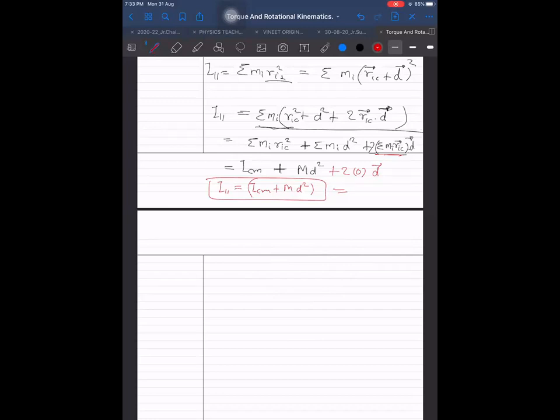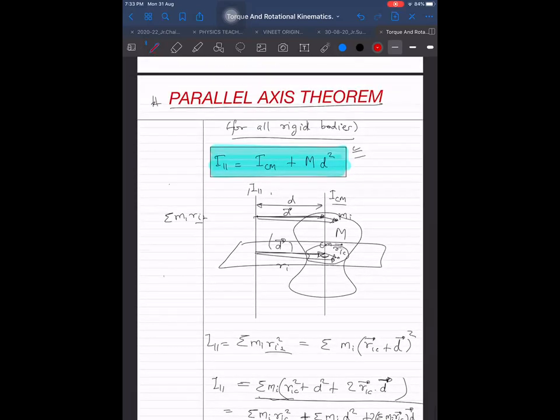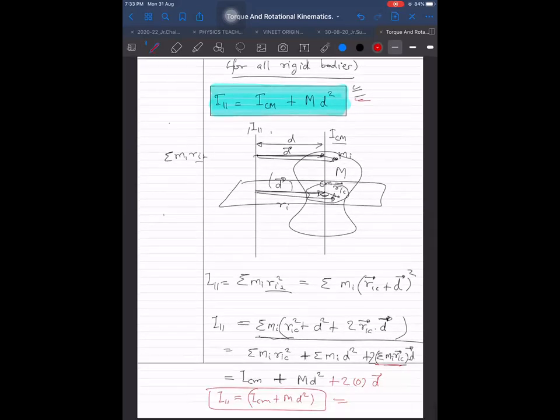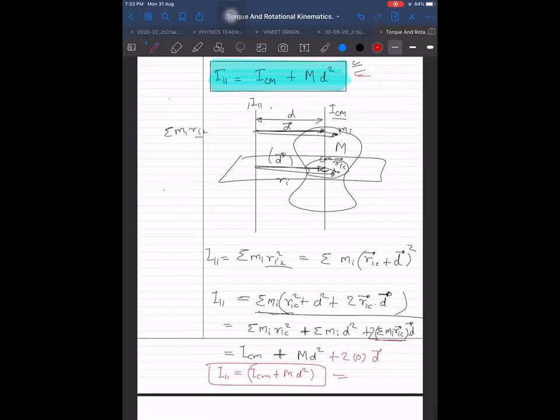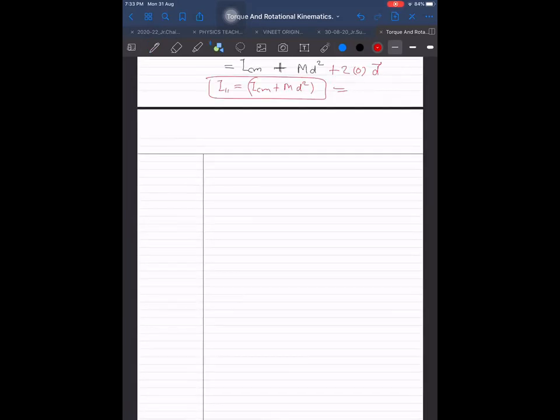Anyway, this is again a very important theorem. So we should remember this one. I parallel is equal to ICM plus M D square. It is more important than the other one. Why? Because it is applicable for all kinds of bodies. For this sphere or for all other bodies, I used to know moment of inertia only about one particular axis.